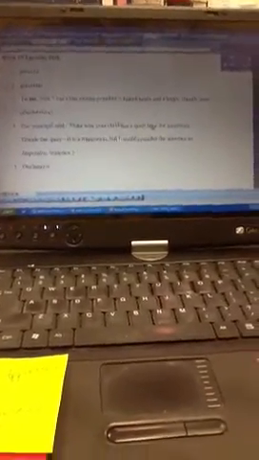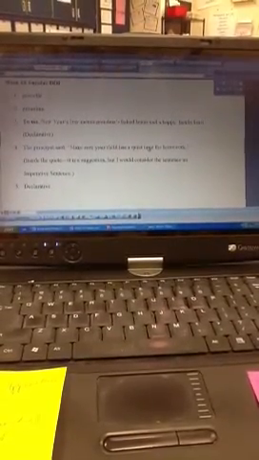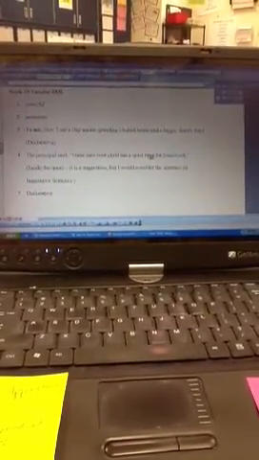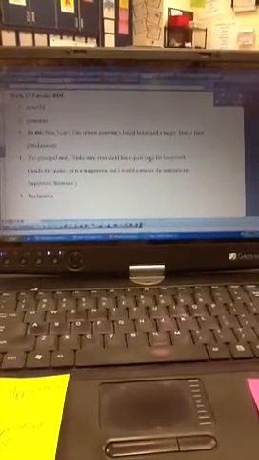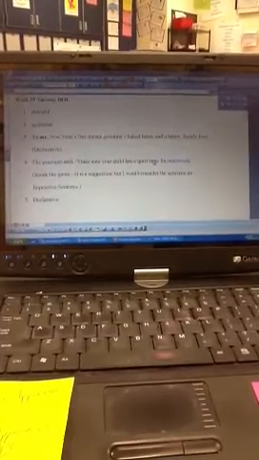Number 4 reads, looking at your paper, the principal said, make sure your children has a quiet time for homework. This is a quote, so I need to have the principal. And first and foremost, I know I need to capitalize the first letter in a sentence. Also notice that principal is spelled incorrectly. Principle, as it is spelled on your sheet, is like a principle as far as a rule or a law, whereas when we're talking about an individual or a person, remember the principal is your pal, so it ends in P-A-L.